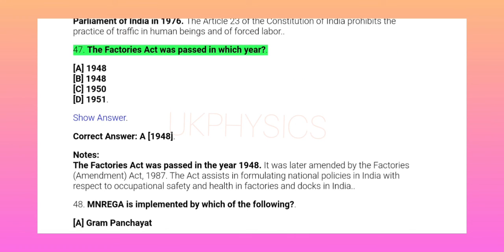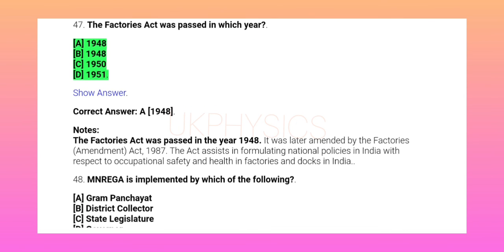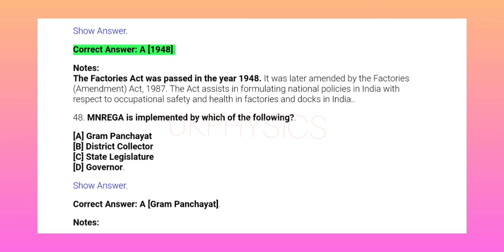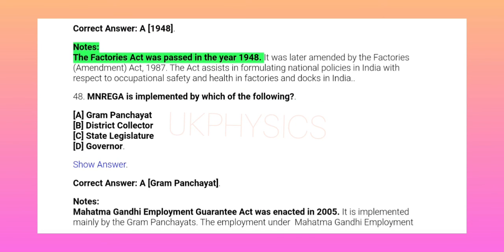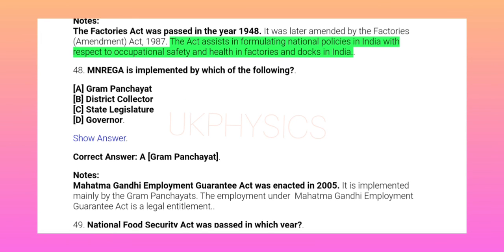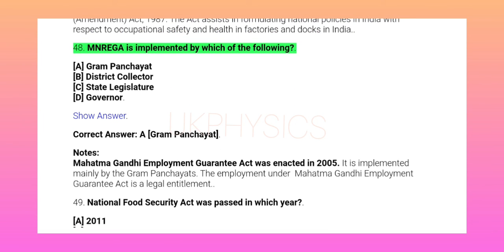47. The Factories Act was passed in which year? A. 1948. B. 1949. C. 1950. D. 1951. Show answer. Correct answer A. 1948. Notes: the Factories Act was passed in the year 1948. It was later amended by the Factories Amendment Act, 1987. The Act assists in formulating national policies in India with respect to occupational safety and health in factories and docks in India.